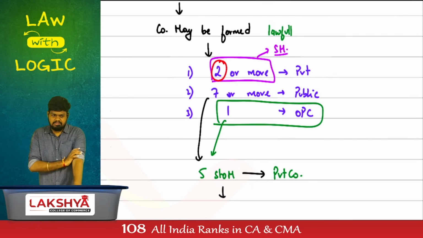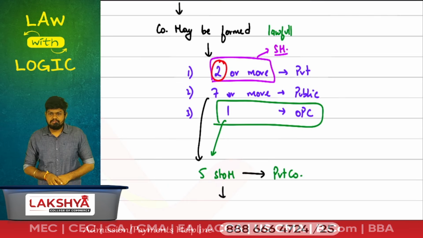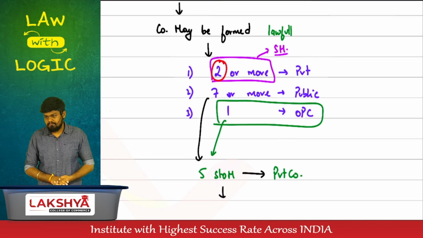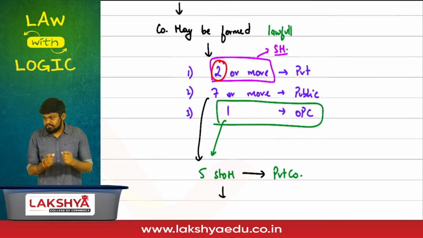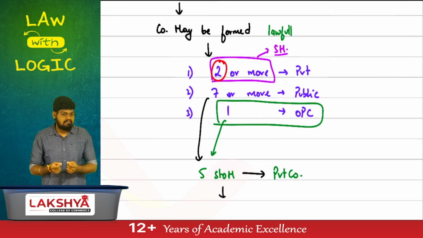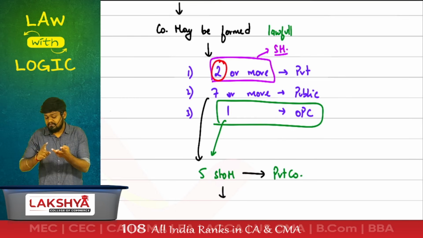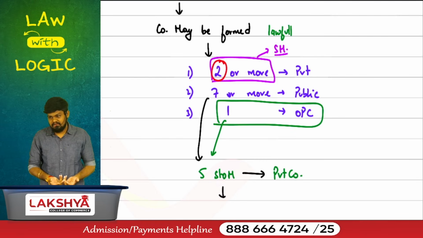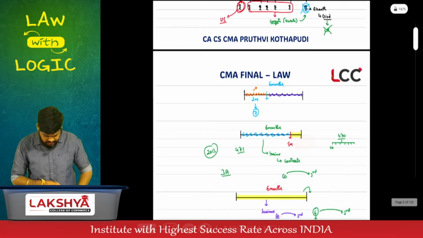You should be able to answer this. You know these logics. If that one member dies, we have to increase the number of members. You already have a backup ready, called a nominee. This situation will never arise in OPC. The situation of falling below the minimum requirement will arise only in case of a public company or a private company, but will never arise in case of OPC because we already have a backup ready. Why the nominee will come to that in a bit, but is this fine?